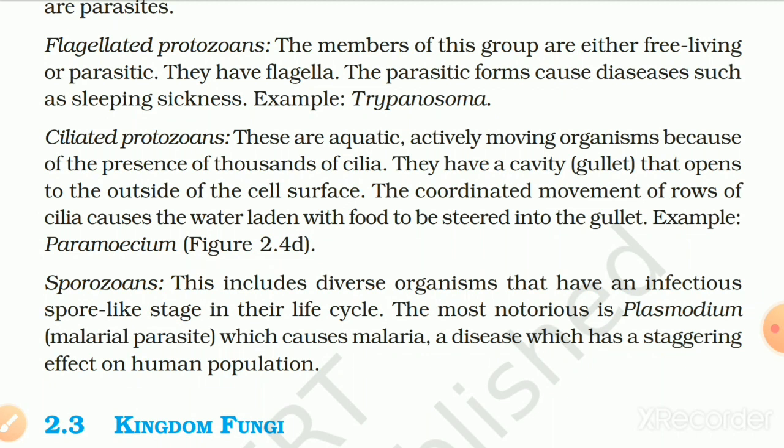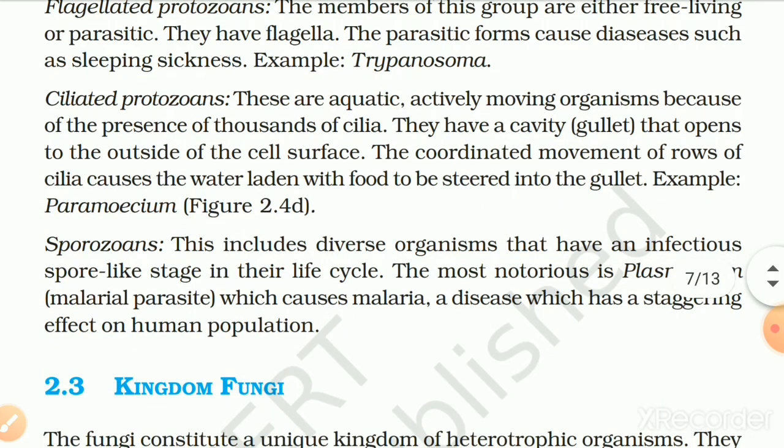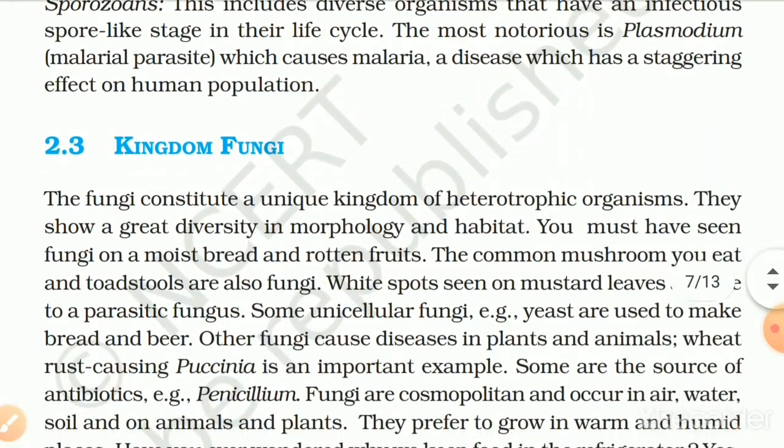The coordinated movement of rows of cilia causes the water laden with food to be stirred into the gullet. Example, Paramecium. Sporozoans. This includes diverse organisms that have an infectious spore-like stage in their life cycle. The most notorious is Plasmodium, the malarial parasite, which causes malaria, a disease which has a staggering effect on the human population.